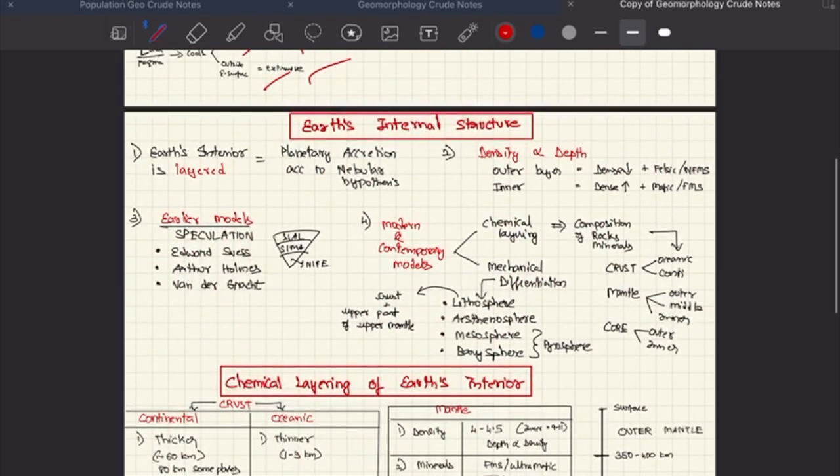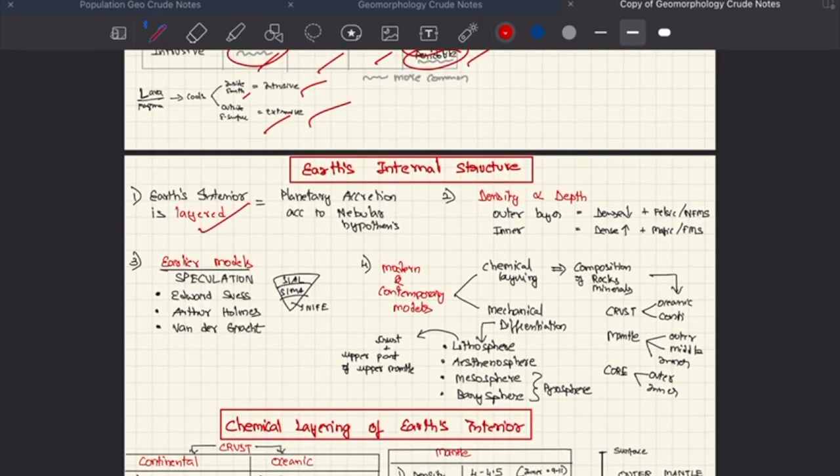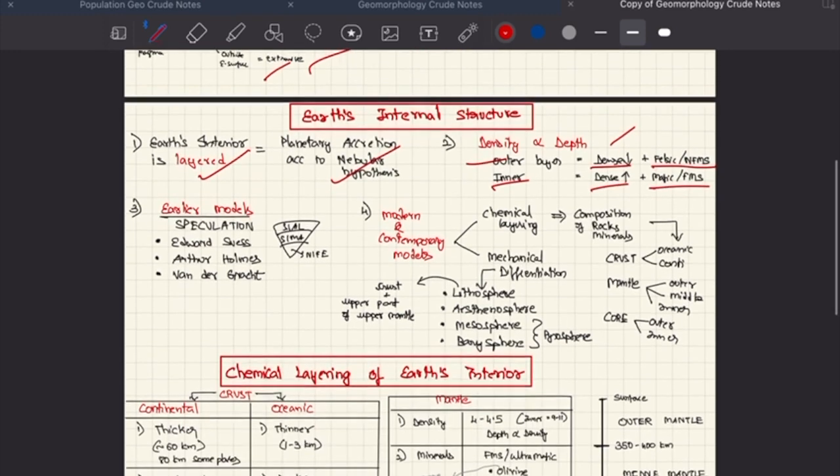Now coming to Earth's internal structure, Earth's interior is layered. This is explained by the nebular hypothesis. As the depth increases, density also increases. Therefore, outer layers are less dense. They have felsic or non-ferromagnesium silicates. Inner layers are more dense, and they have mafic or ferromagnesium silicates.